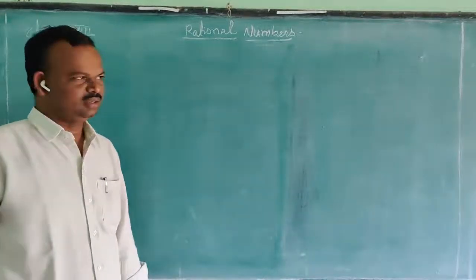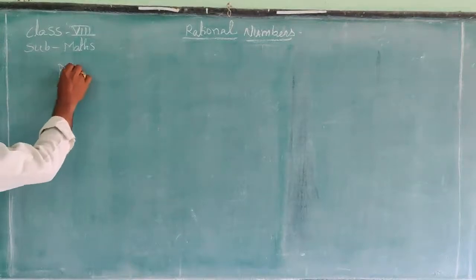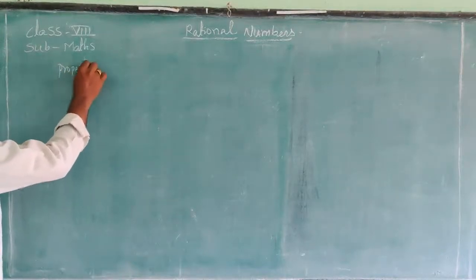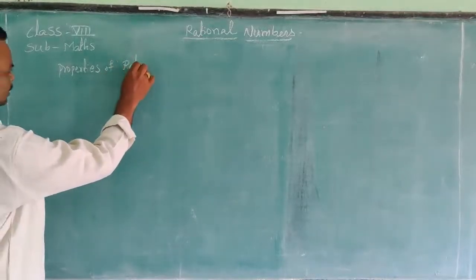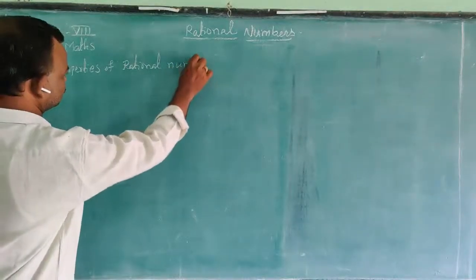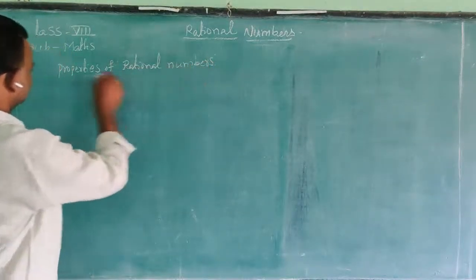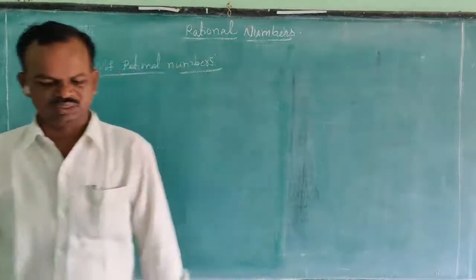We have discussed the properties of rational numbers.